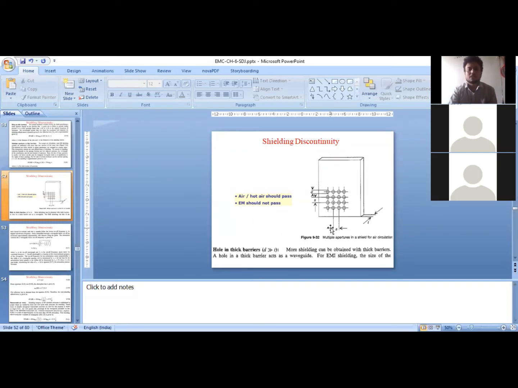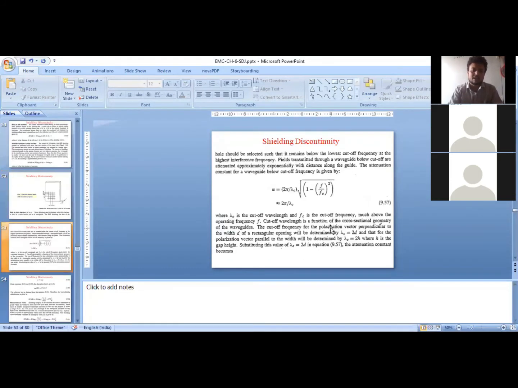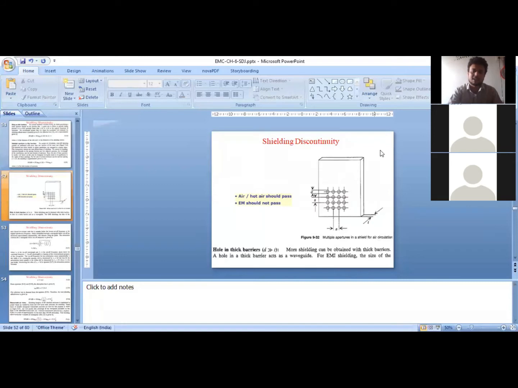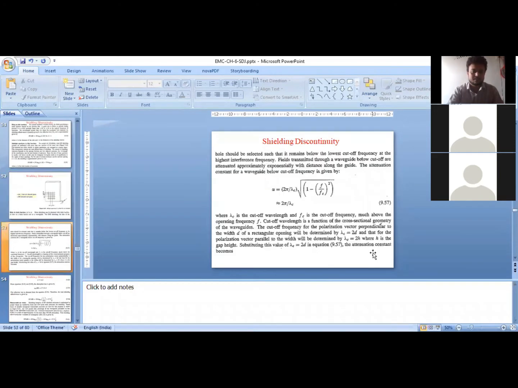And you know how the signal passes through the waveguide? By total internal reflection. So we have to design this hole in such a way that the cutoff frequency of these holes, which are acting as waveguides, is higher than the frequencies of the electromagnetic noises coming from the surrounding equipment, so that no signal penetration happens through those holes, and the device placed on the other side of the shield, that is the receiving device, will remain safe from the electromagnetic interferences.